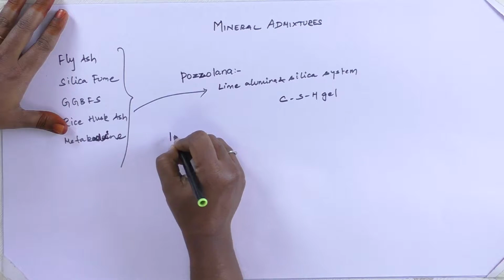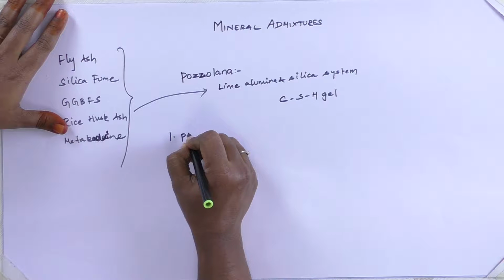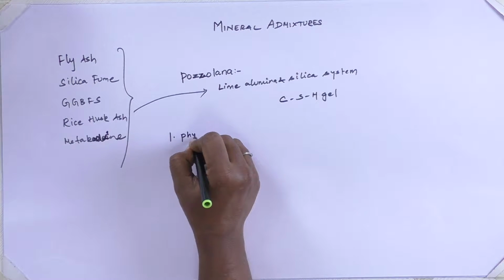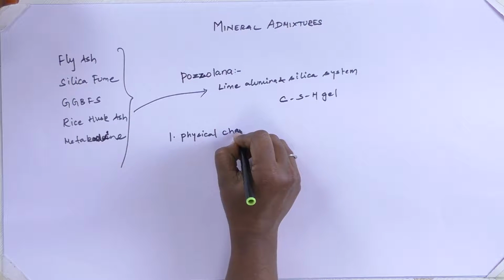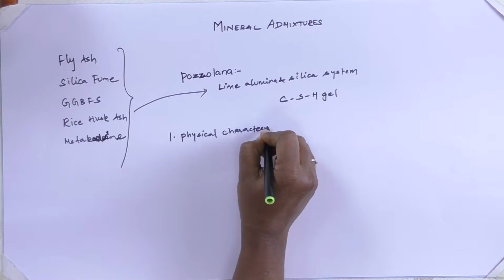We will be discussing these mineral admixtures under 4 broad categories. First one is physical characterization.